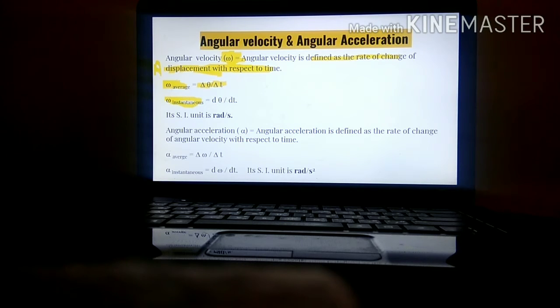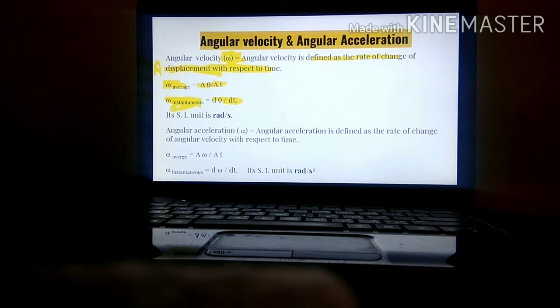Omega instantaneous, or instantaneous angular velocity. Instantaneous means what? Velocity at that time, or velocity during a very small amount of time. It is denoted by d theta by dt. Again, it is very small.